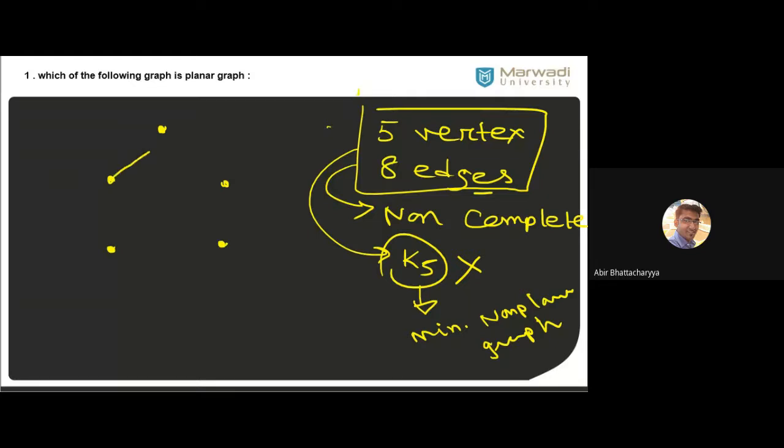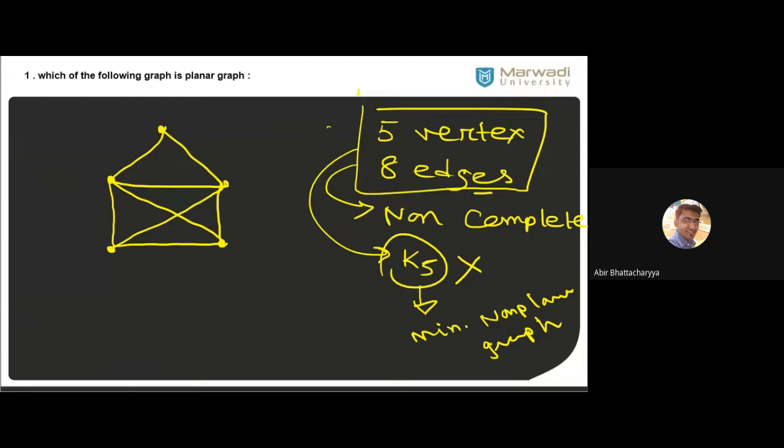You can try. I will give you a task. This is a graph with 5 vertices and 1 2 3 4 5 6 7 8 edges. Yes, this is a graph with 5 vertices and 8 edges. You can easily show that this is a planar graph.